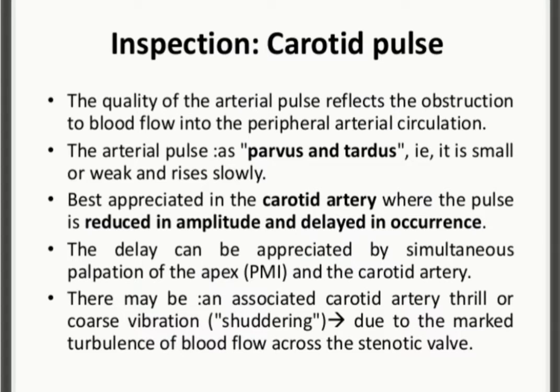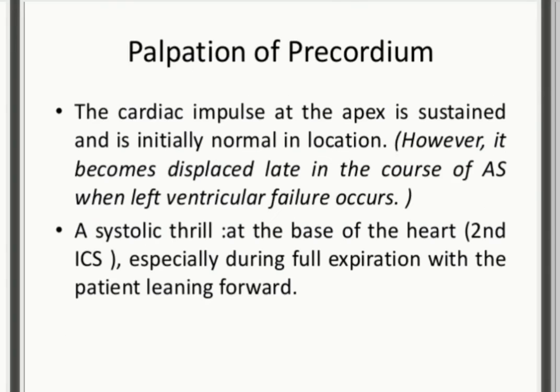Now we're going to learn how to examine a patient with aortic stenosis. As we know, the first step is inspection. We're going to inspect the carotid pulse and check the arterial pulse. We will see a pulsus parvus et tardus, that is a small or weak pulse that rises slowly. It is best appreciated in the carotid artery, where the pulse is reduced in amplitude and delayed in occurrence. The delay is appreciated by simultaneous palpation of the apex and the carotid artery. There may also be a carotid artery thrill. Next is palpation of the precordium.